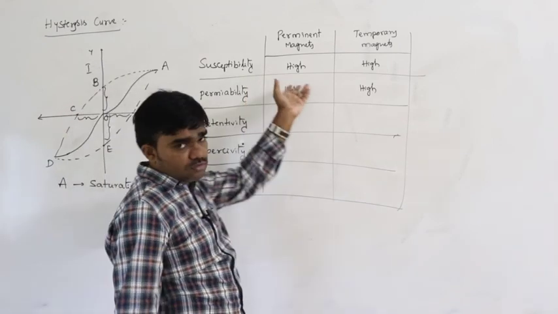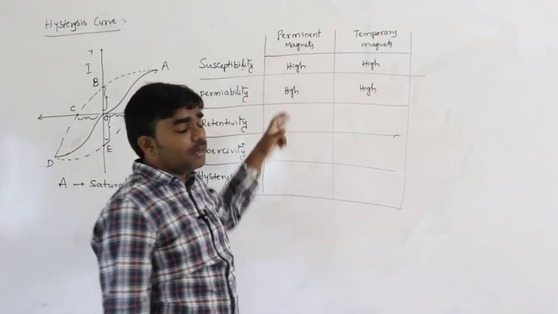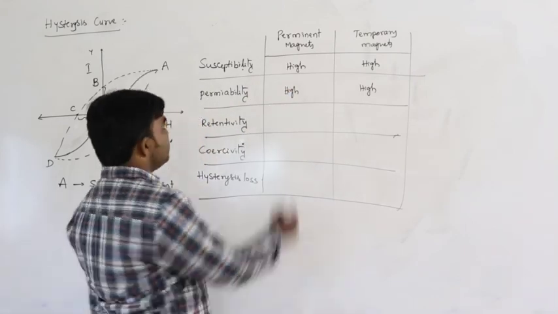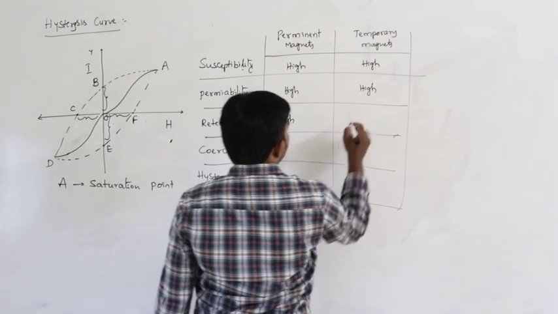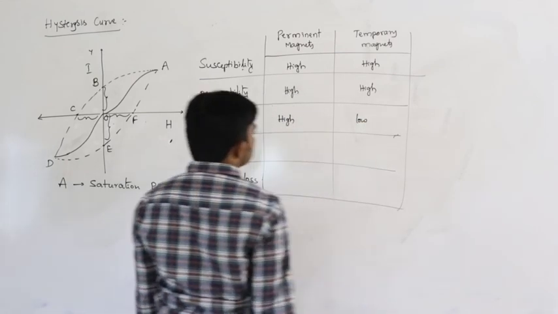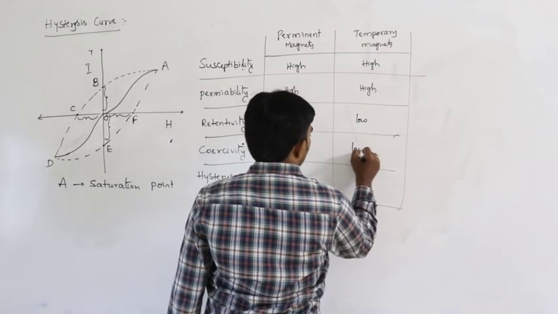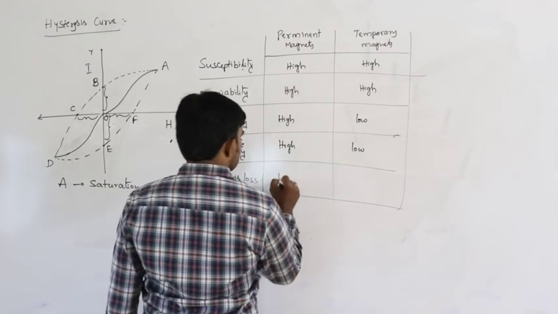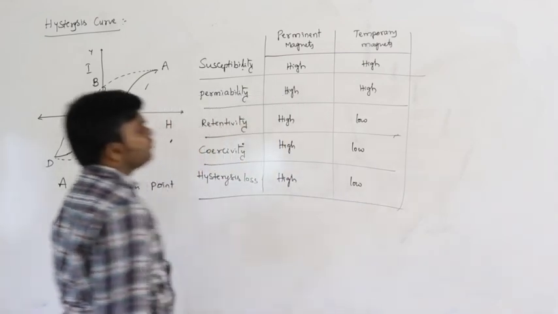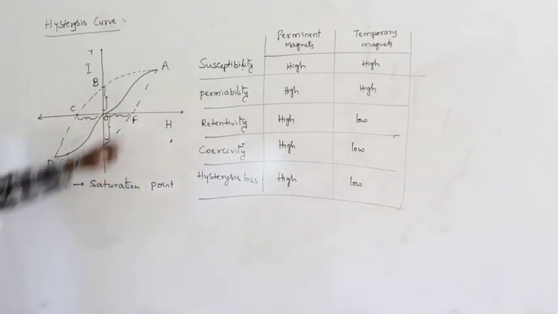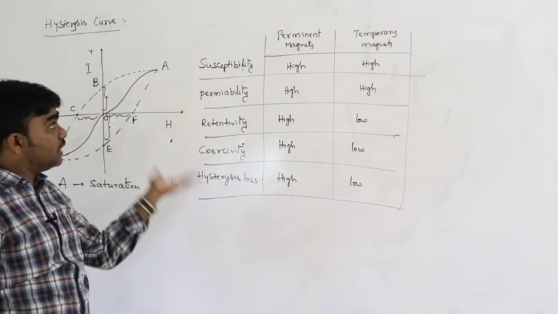So for any ferromagnetic substance, susceptibility is high and permeability is also high. But in permanent magnets, retentivity is high. In case of temporary magnets, retentivity is low. Coercivity is high in permanent magnets and low in temporary ones, and hysteresis loss is also high in permanent magnets and low in temporary ones. So by using these 5 properties we can differentiate whether they are permanent magnets or temporary magnets.